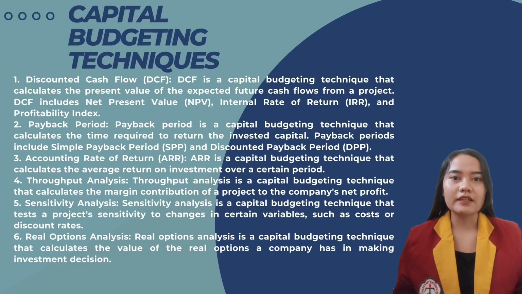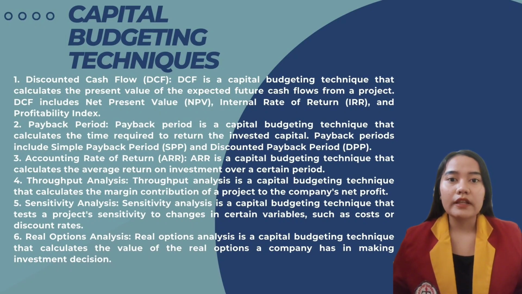Next, capital budgeting techniques. Here are some commonly used capital budgeting techniques. Number 1, discounted cash flow. Discounted cash flow is a capital budgeting technique that calculates the present value of the expected future cash flow from a project.